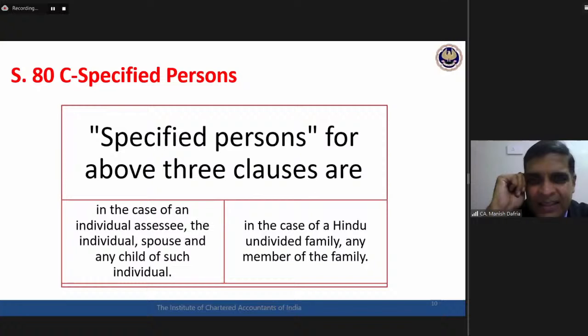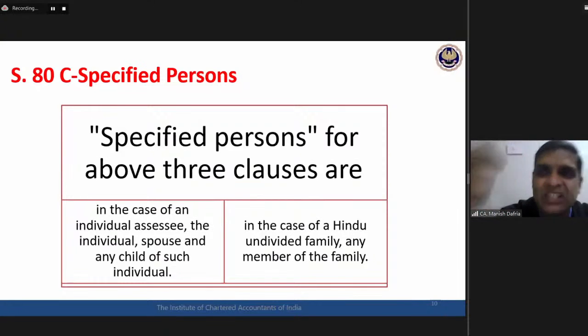Whether after marriage, the daughter is still covered in the definition of child or she is no more covered in the definition of child. They are not using the word child dependent on assessee. If they would have talked about dependency, then you would have said, no sir, a married daughter is no more dependent on the assessee, so she is not covered. But they are not talking about dependent children here. They are talking about any child of the individual. So what do I mean by any child? Major son, minor son, both are any child. Married daughter, unmarried daughter, both are any child.